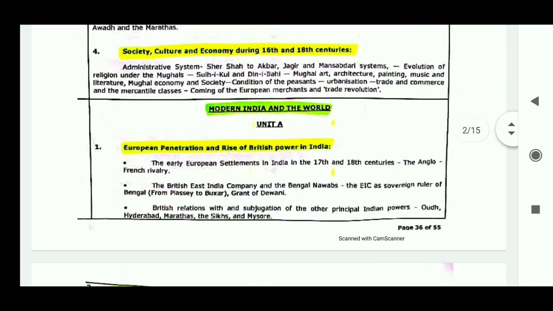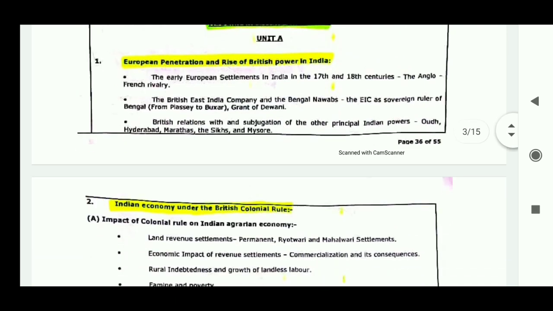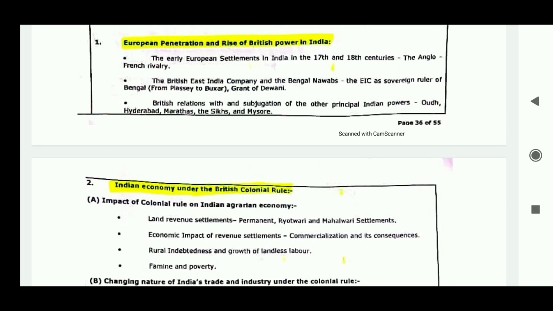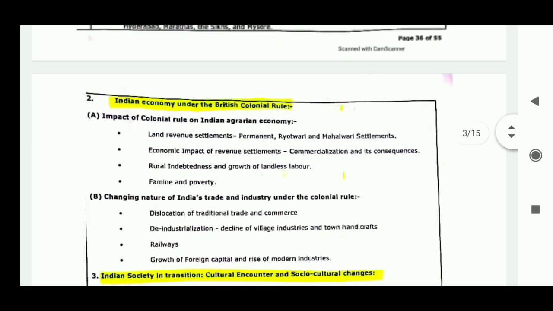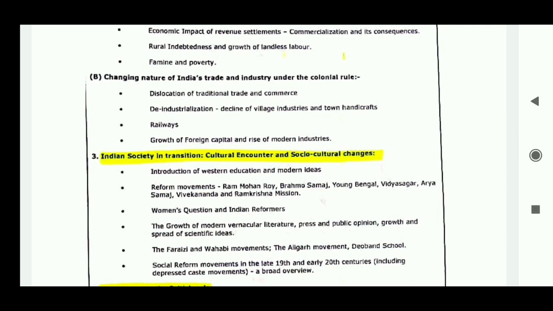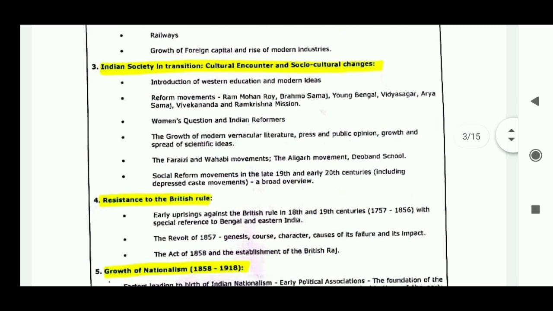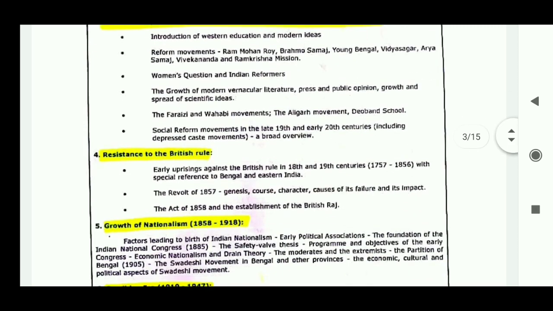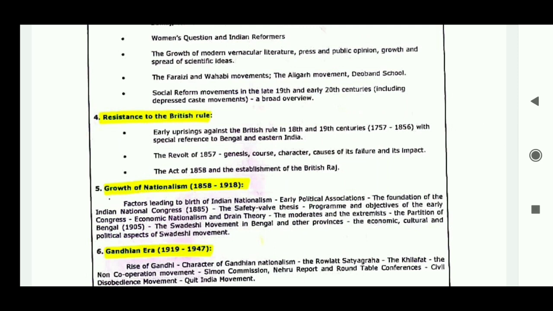Then paper 2 starts, modern India and the world. Here comes unit A, the modern India. Number 1, European penetration and rise of British power in India. Number 2, Indian economy under the British colonial rule. 2A, impact of colonial rule on the Indian agrarian economy, and 2B, changing nature of India's trade and industry under the colonial rule. Number 3, Indian society in transition, cultural encounter and socio-cultural changes. Number 4, resistance to the British rule. Number 5, growth of nationalism, 1858 to 1918.